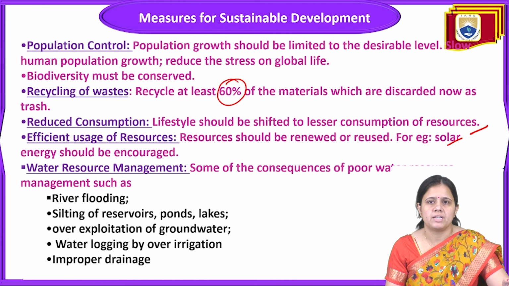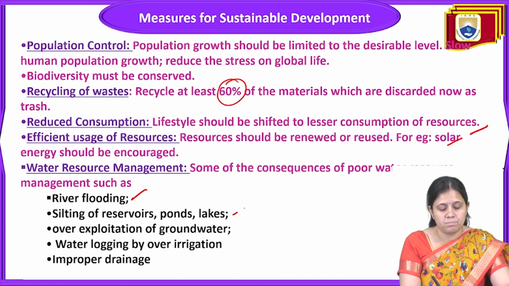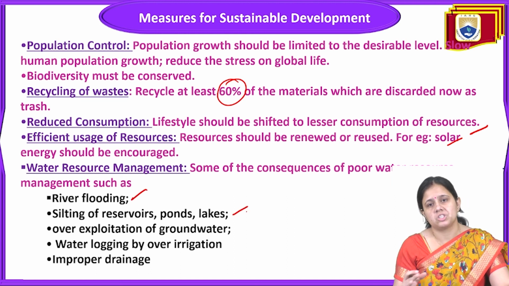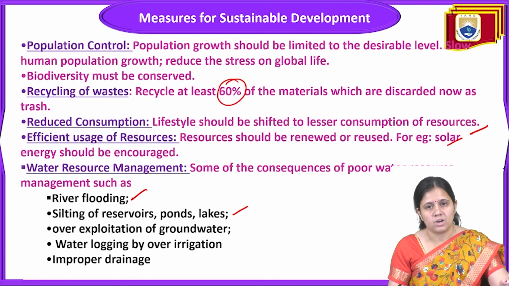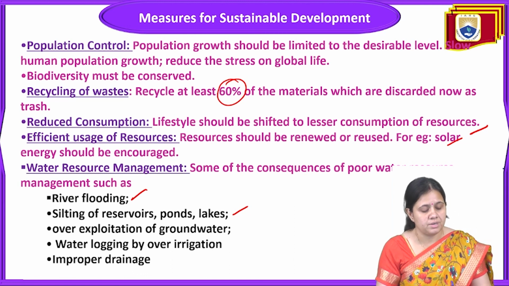And water management is there, and some of the consequences are water management in river flooding, silting of reservoirs, ponds and lakes, over exploitation of groundwater, and then waterlogging by over irrigation. Next one is improper drainage.